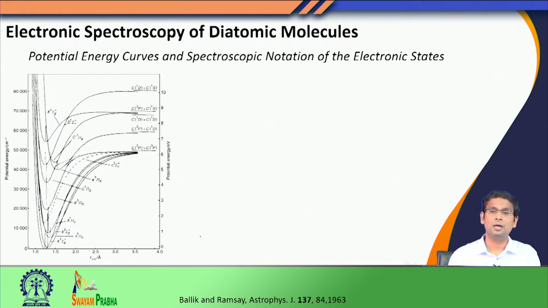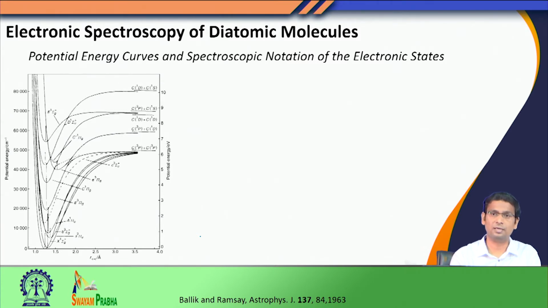a many electron atom. When we were discussing the atomic spectroscopy, we saw that for a given electronic configuration, we can obtain many different terms and many different electronic states. Similarly, for diatomic molecules as well as for polyatomic molecules, when you have these molecular orbitals and we start filling electrons, for a particular way of filling this electron or for a particular electronic configuration, we can generate either one or many electronic states. We also know that when we have multiple electronic states, one of them will have the lowest energy, and that would be the ground state.